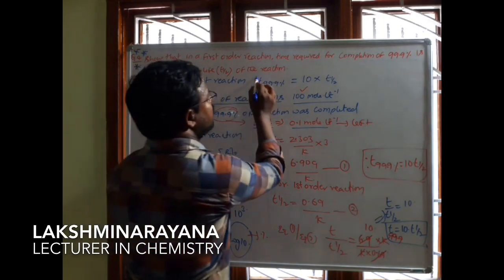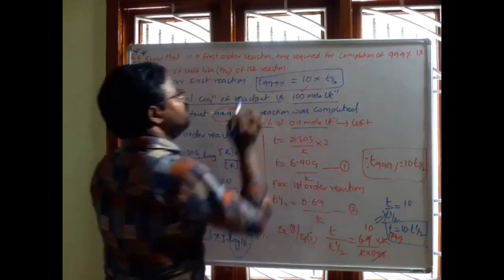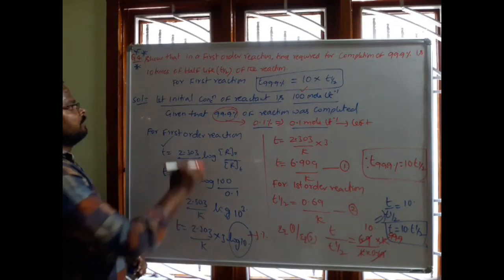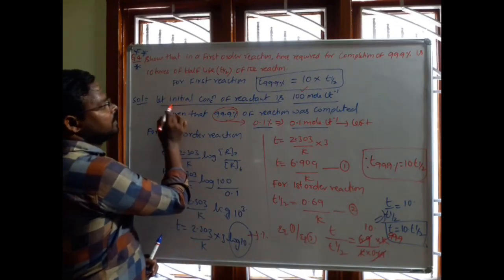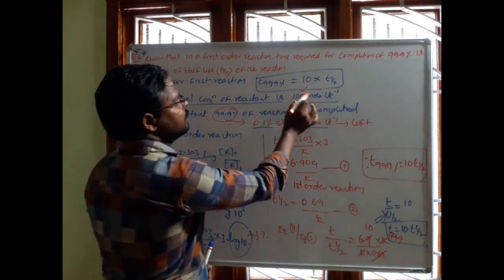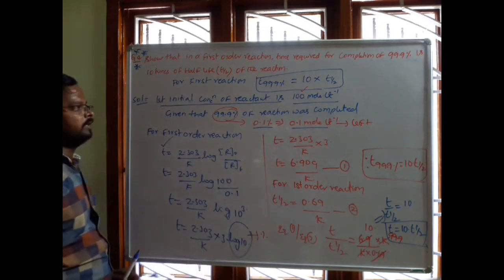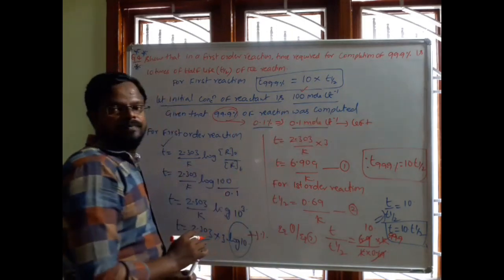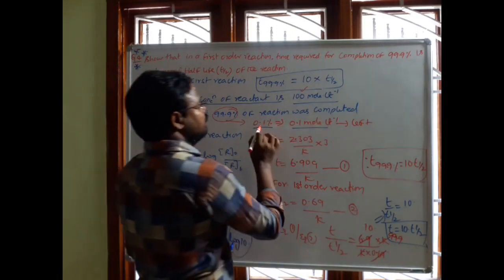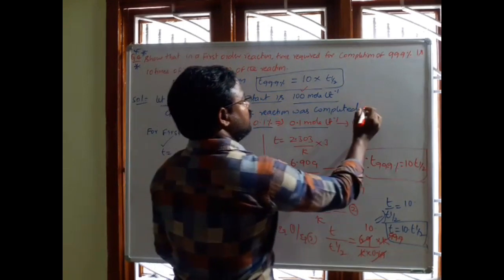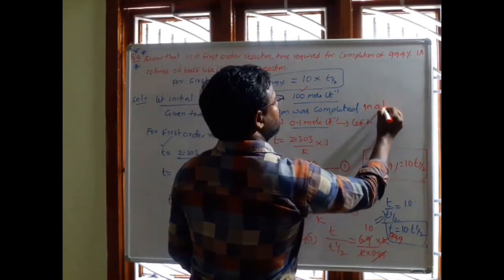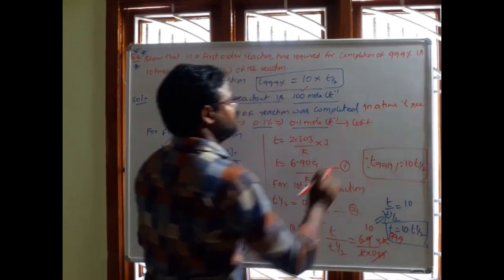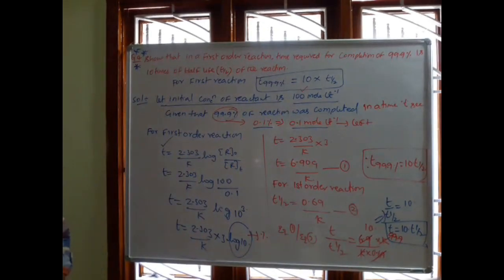We have to show that t 99.9% is equal to 10 half-lives. Initially, take the initial concentration of the reactant as 100 moles per liter, and given that 99.9% of the reaction was completed in a time t seconds.